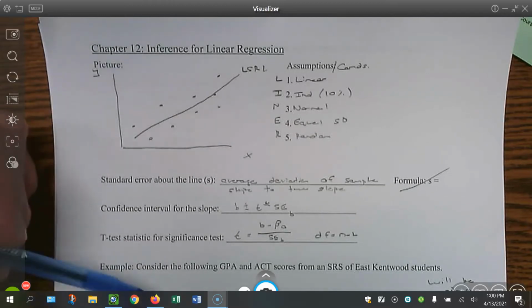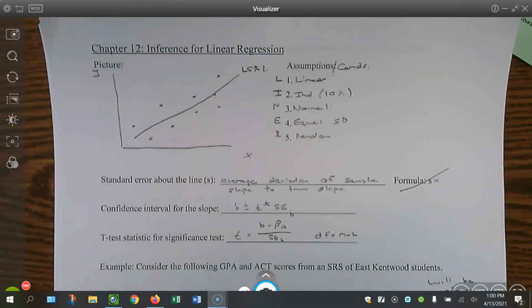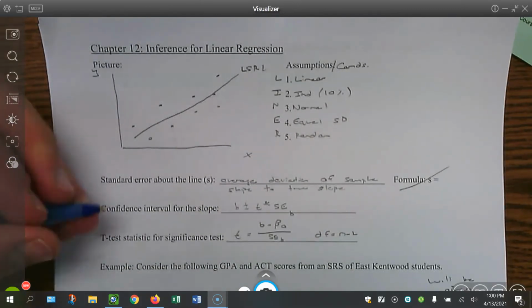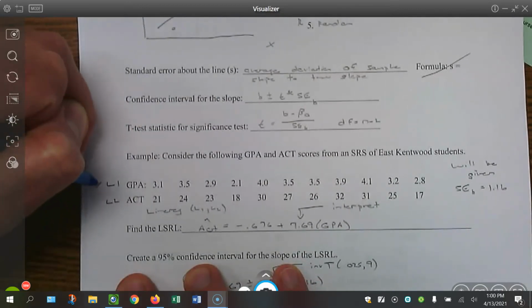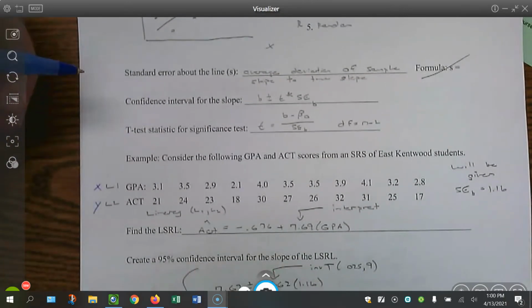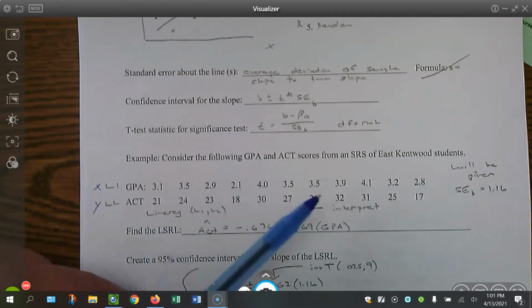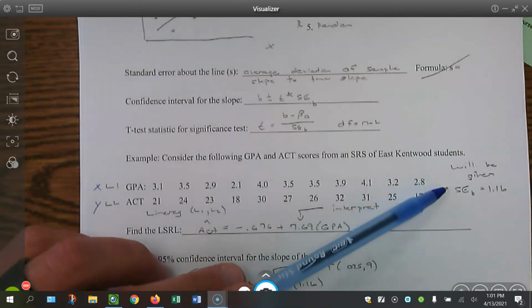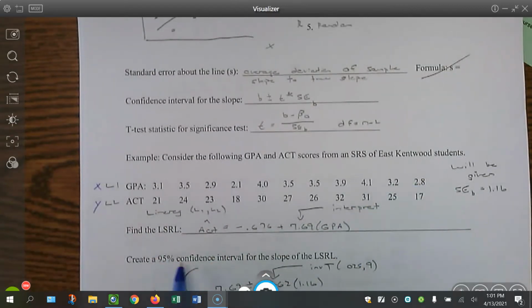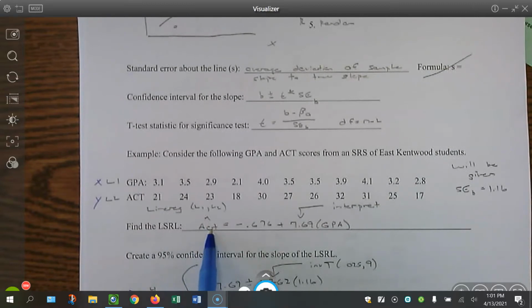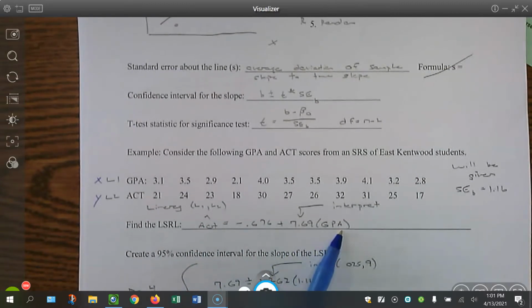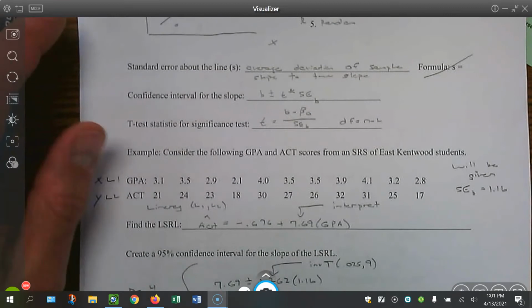So if we have this question here, find the least squares regression line. I plug in GPA, assuming that's my explanatory variable, ACT score being my response variable, into list 1 and list 2, and I do a linear regression on those. So you have the predicted ACT score equals the y-intercept plus the slope times the GPA.